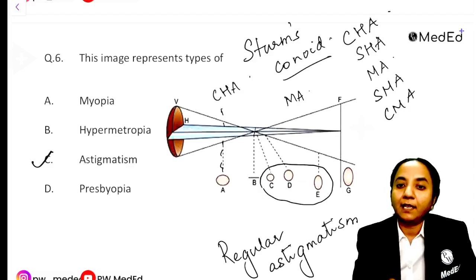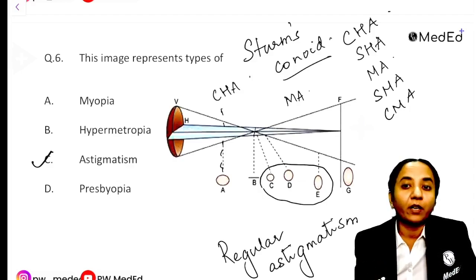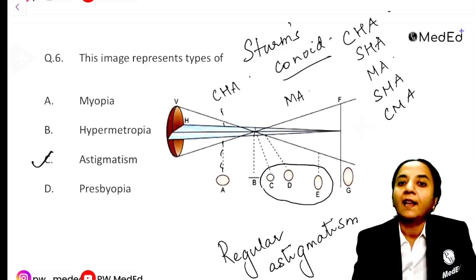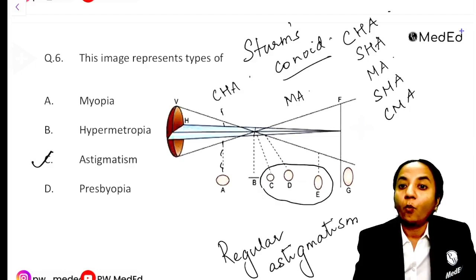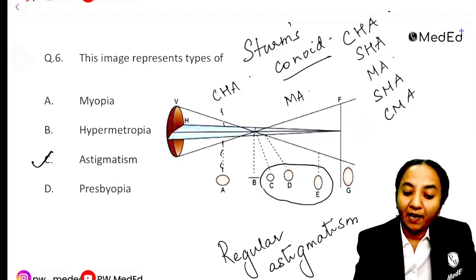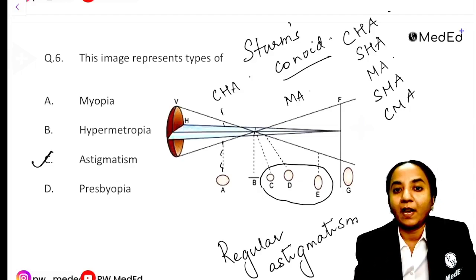So see, there is this Sturm's conoid. The question that came this time is simple. They are just asking what this is showing, and it is showing the different types of regular astigmatism. But what we should learn is, if the retina is at point A, what is the possible refractive error? If the retina is at point B, what is the possible refractive error? Those are the things we have to learn.